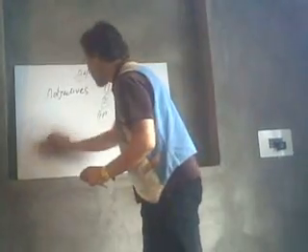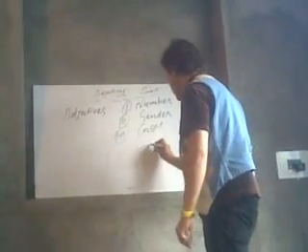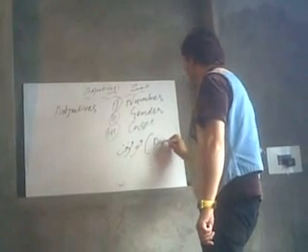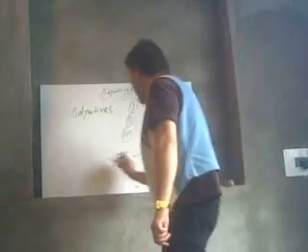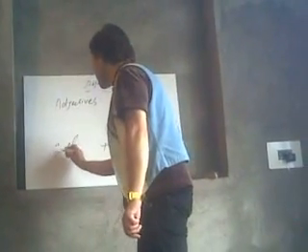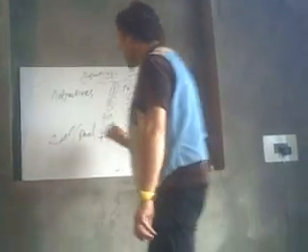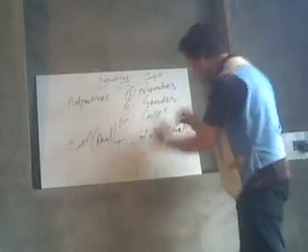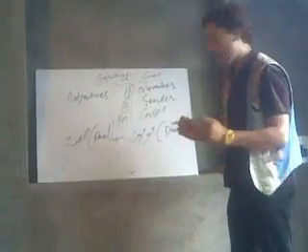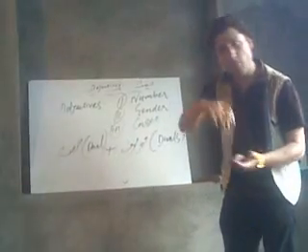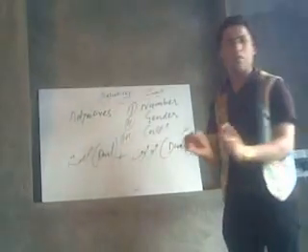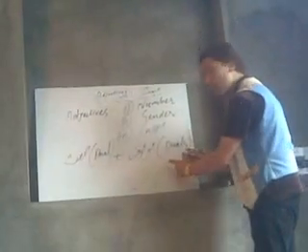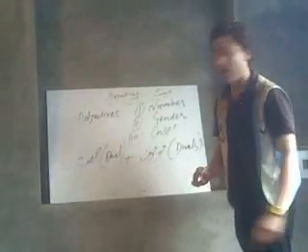Now, if we have the mawsuf dual, Kalamani Jamilain. Its adjective, its sifat, is also dual, that means musanna. The rule is it follows number. We can say Kalamani Jamilain. When we make the duals, we have to add alif and noon in case of sifat, in case of adjectives, and in case of mawsuf as well.